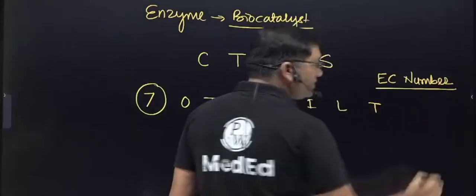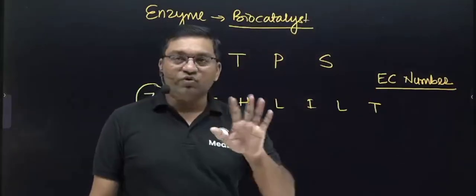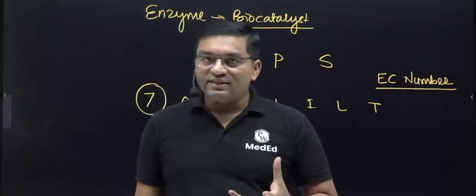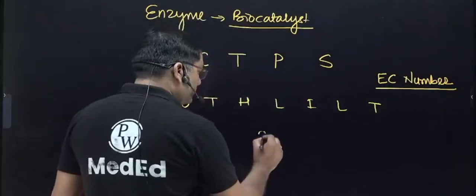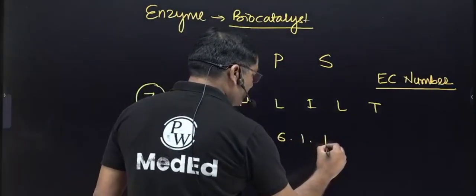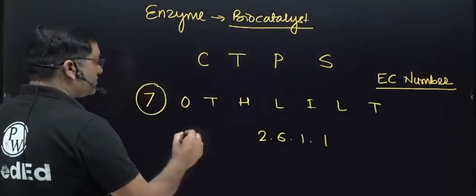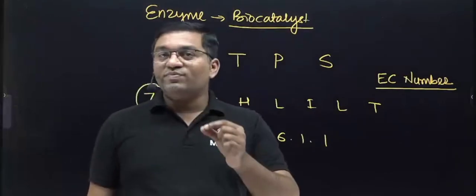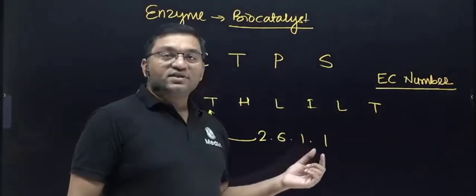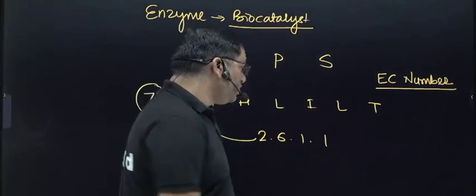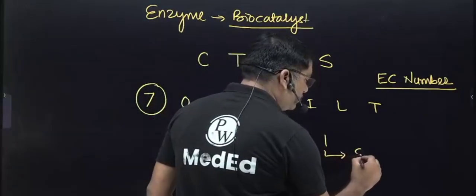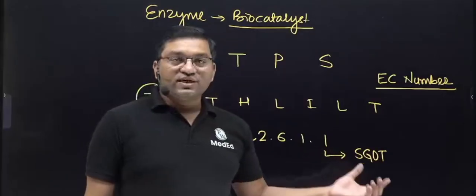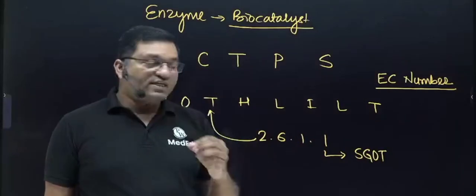So we discussed the EC number. According to the EC number, this is a 4-digit number. For example, we said that we have to remember 2.6.1.1, 2.6.1.1. So this 2 represents the class, so this is the second class, that is transferase. 6 represents the transfer of nitrogenous group. 1 represents the transfer of amino group, and the last is the individual enzyme name, that is SGOT, serum glutamate oxaloacetate transaminase, SGOT. So there are 7 classes of enzymes.